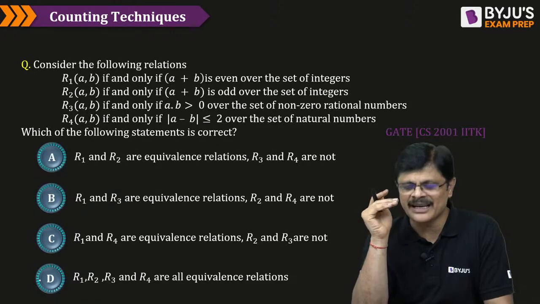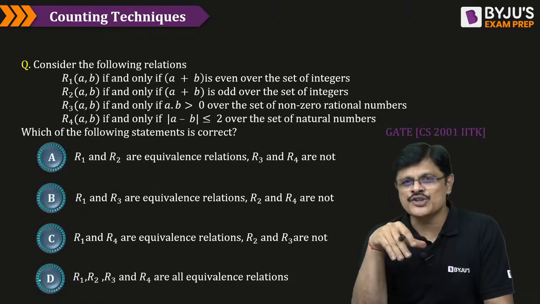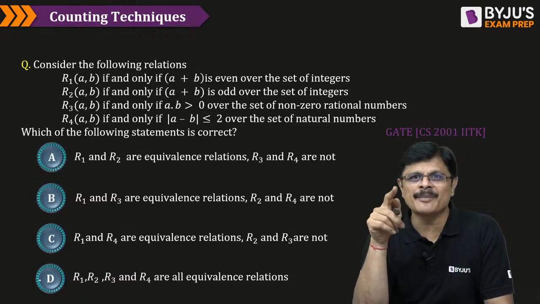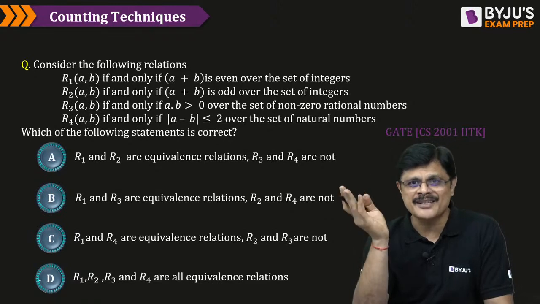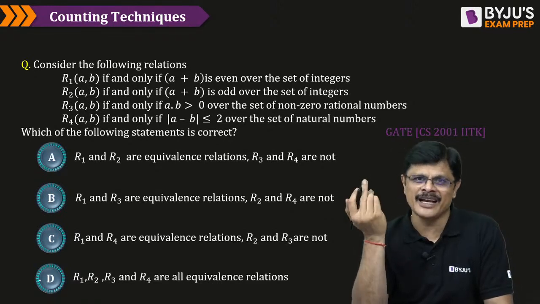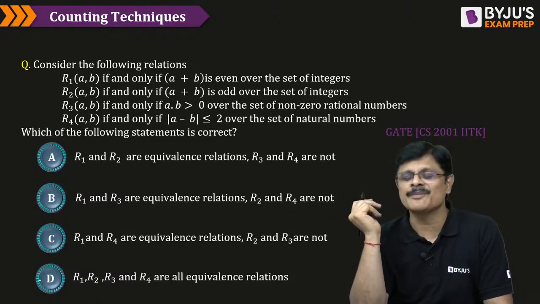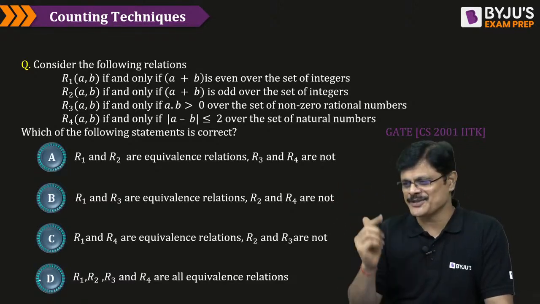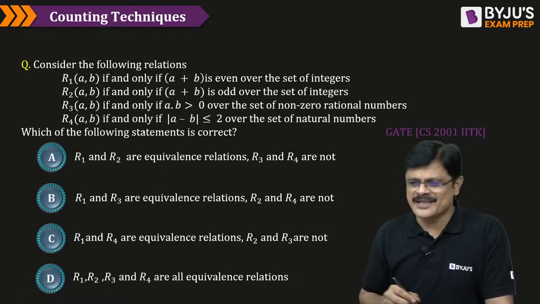Try to do it at the earliest, because discrete mathematics is the foundation course, and most of the topics which you study in discrete mathematics are useful in all the topics. Let it be your C programming, data structures, algorithms, theory of computation, any topic you take, all logical topics like DBMS. Relational algebra is based on discrete mathematics only. Am I clear? Yeah. So, which of the following is an equivalence relation?